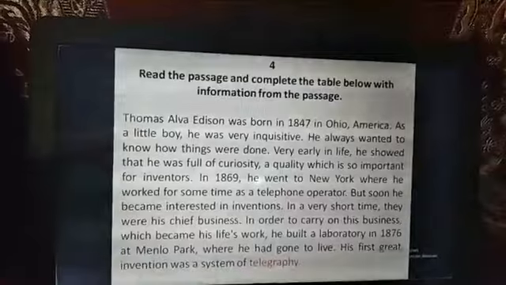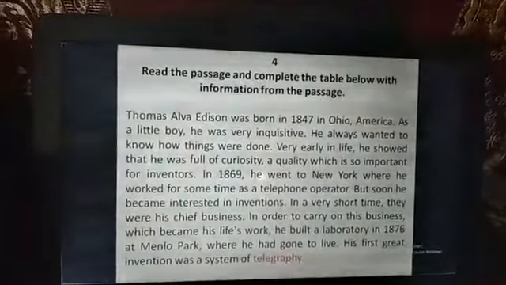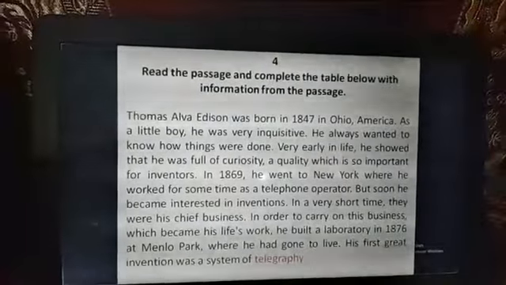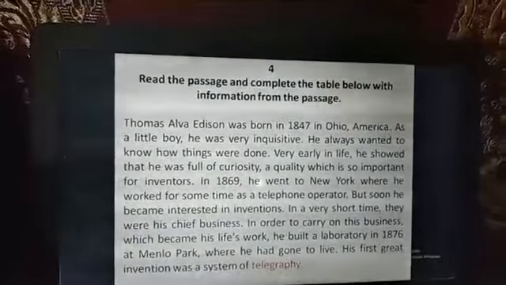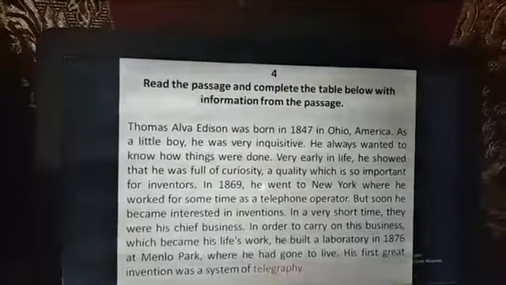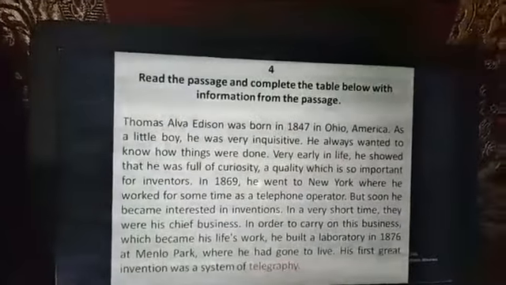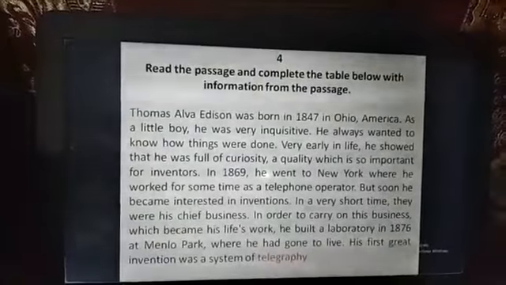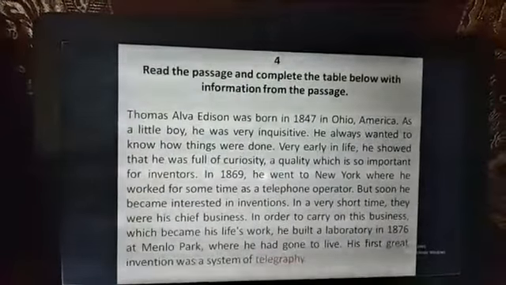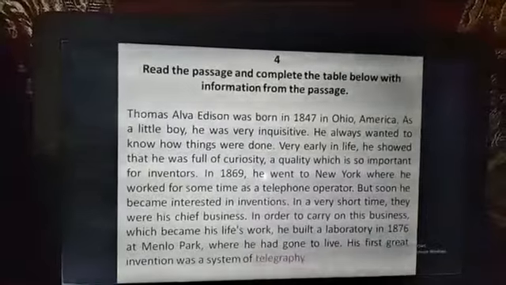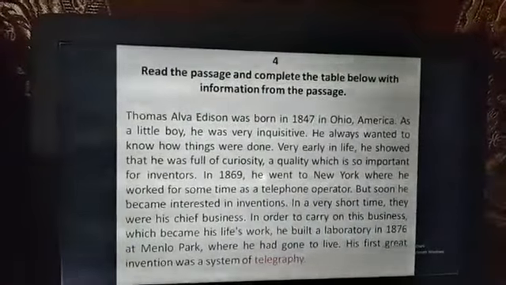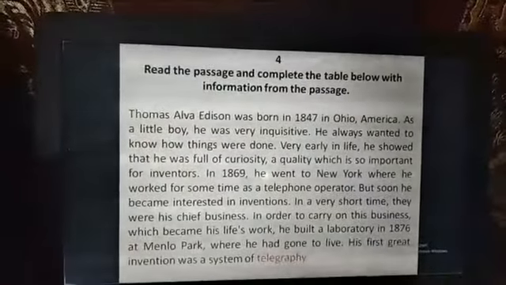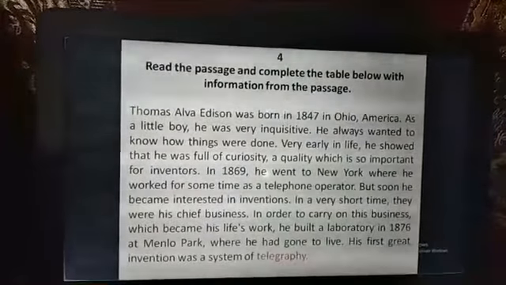Okay. Now we are going to the second line, that is, as a little boy. That means as a little boy he was very inquisitive. That means curious. He wanted to know more and more. That means inquisitive. That is curious also. Okay, clear. Now we are going to the third line, that is, he always wanted to know how things were done. That means he was not satisfied. He always tried to know more and more, and that is why he always wanted to know how things were done.